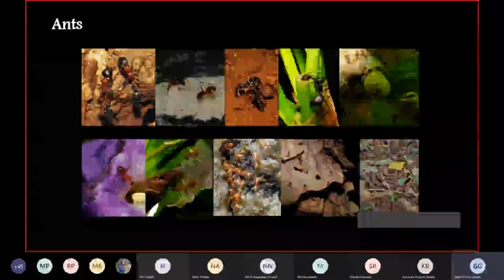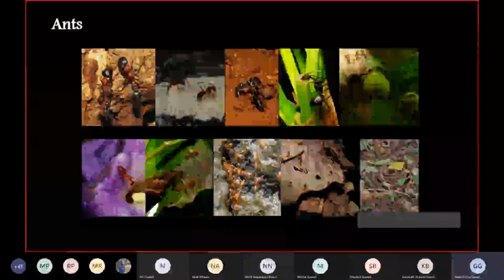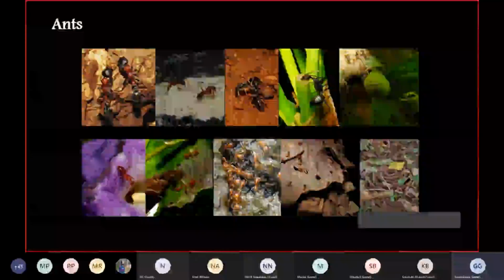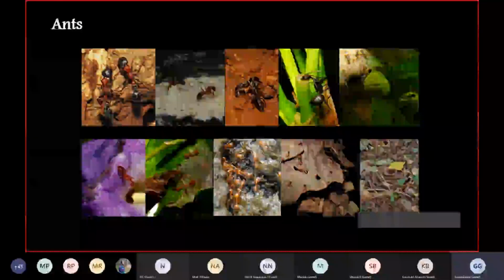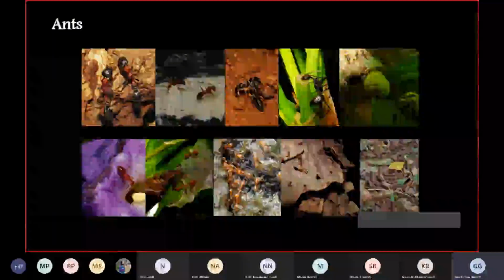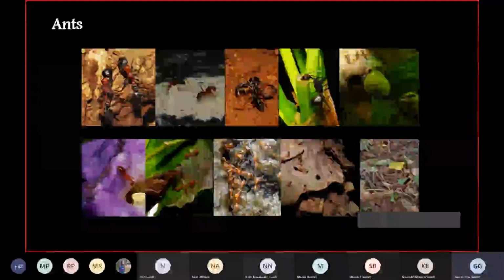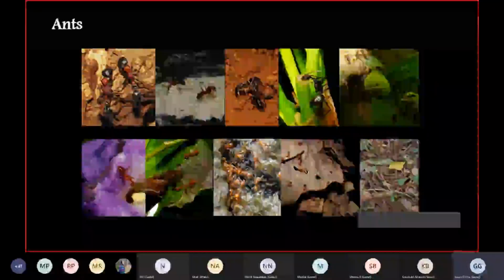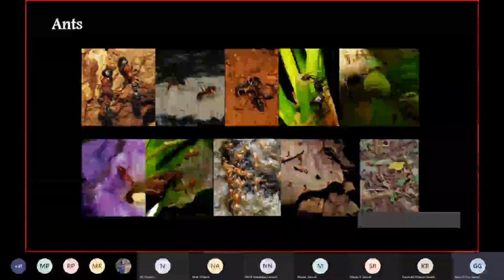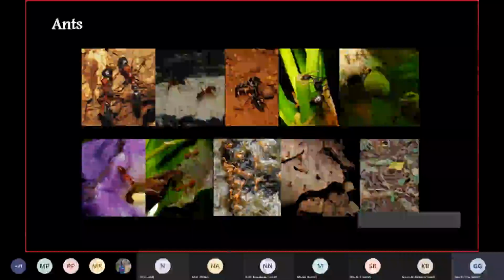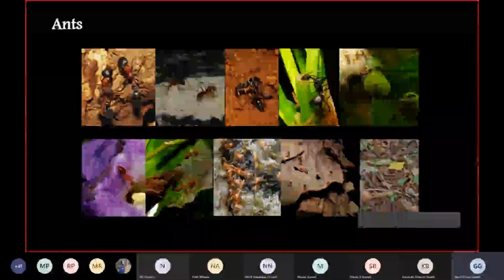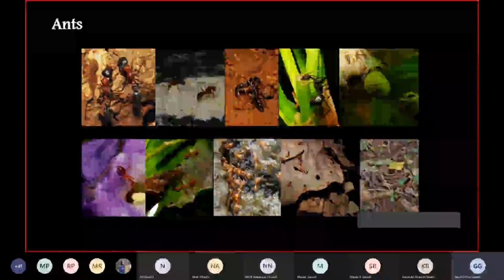Let's talk about ants. Ants are really very poorly documented, or rather ignored, insects. If you look worldwide, there are about 96,500 species of ants found all over the world. In India, I think we have nearly 600 to 800 species. Whereas in Mumbai, we actually don't have much data on ants.